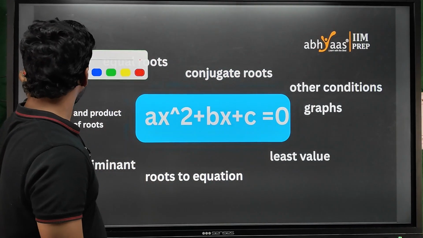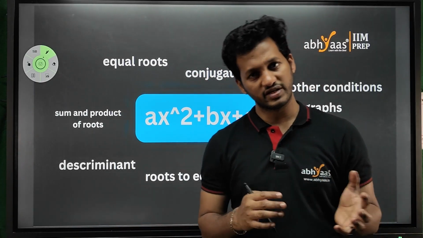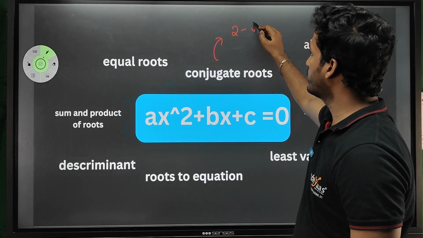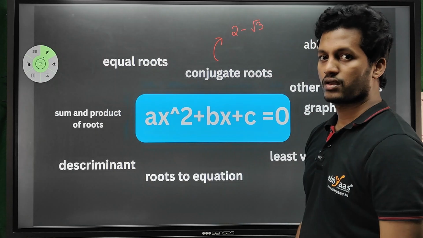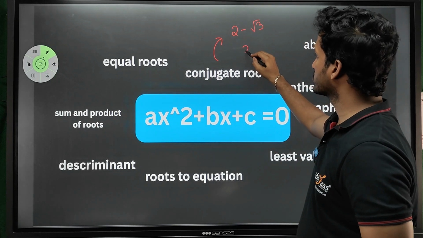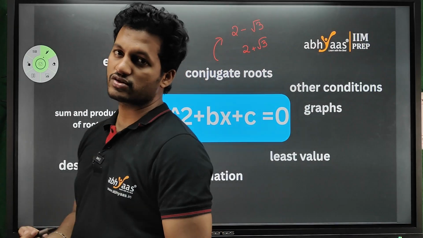Okay, so one concept is remaining, that is conjugate roots. What are conjugates? Conjugates are nothing but a combination of integers and surds. So if one root is 2 minus root 3, the other root has to be 2 plus root 3. Conjugate roots have to be like this.